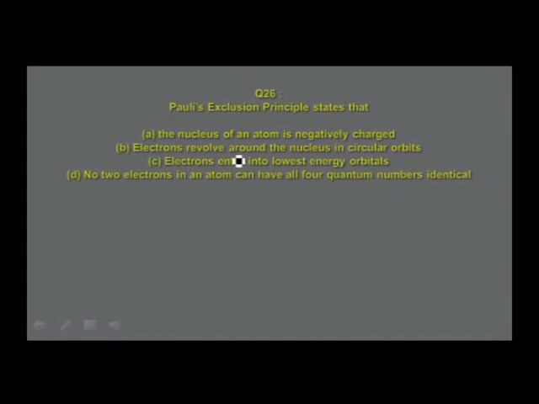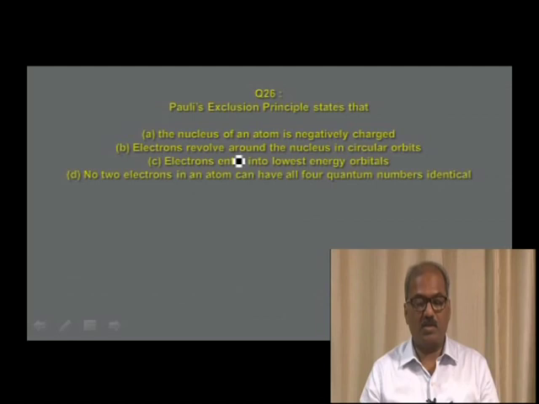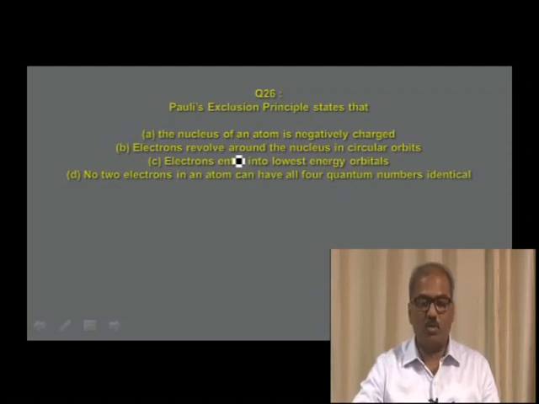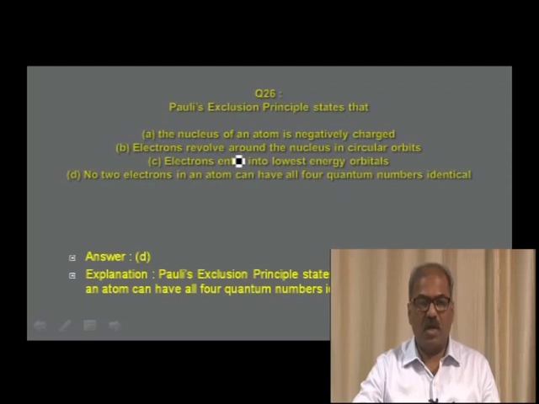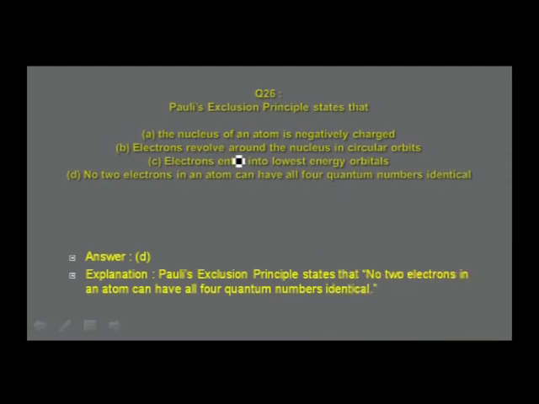We shall go to the next question. Which statement is Pauli's exclusion principle? The nucleus of an atom is negatively charged. Electrons revolve around the nucleus in circular paths or circular orbits. Electrons enter into lowest energy orbitals. No two electrons in an atom can have all four quantum numbers identical. The question is about the statement of Pauli's exclusion principle. I think you can identify the answer easily in option D: no two electrons in an atom can have all four quantum numbers identical.